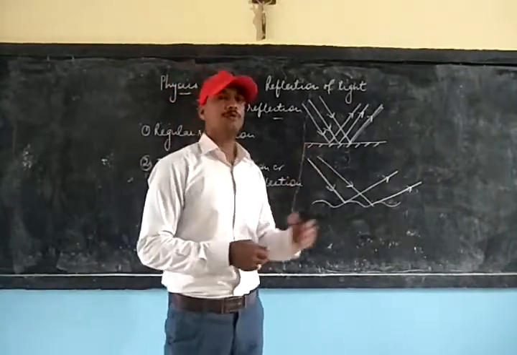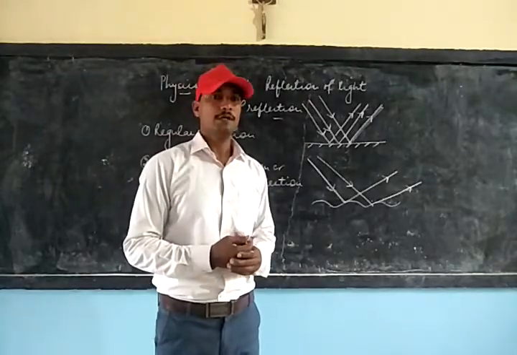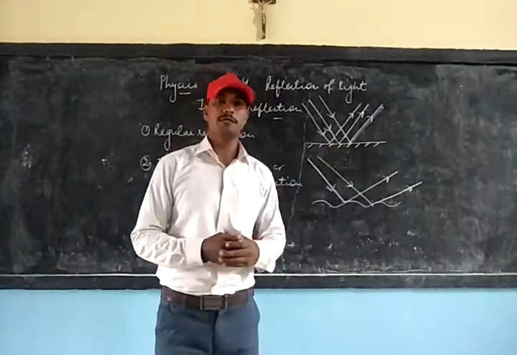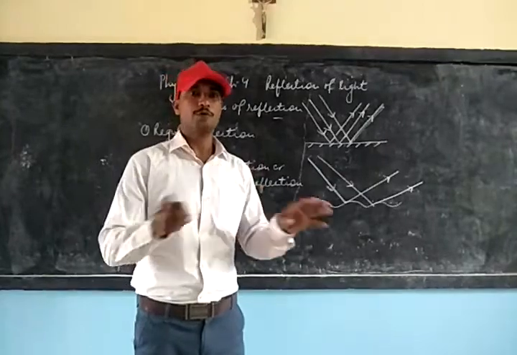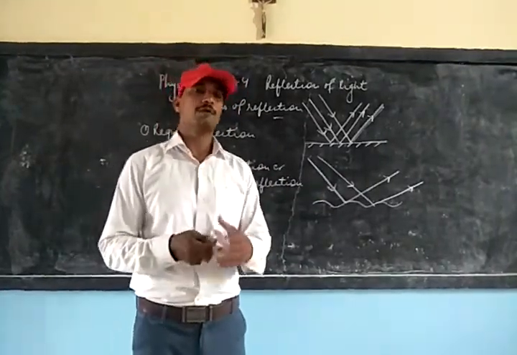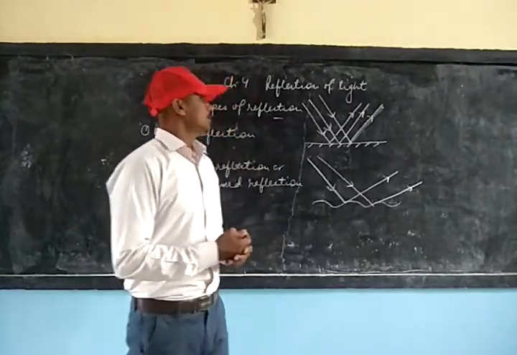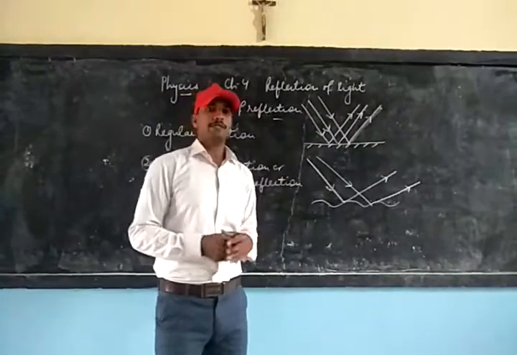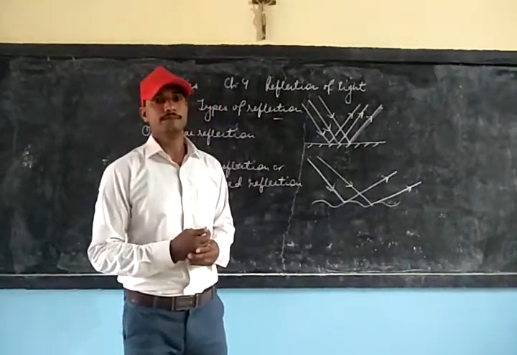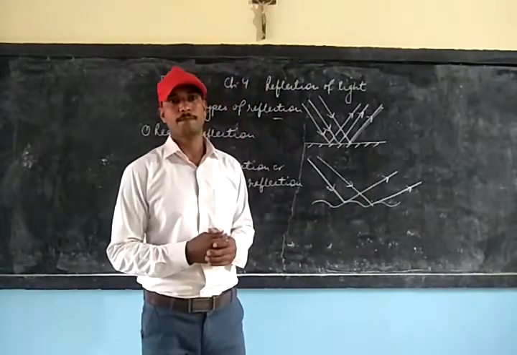So we can have a few differences between regular and irregular reflection. In regular reflection, the reflection takes place from a smooth surface, whereas irregular reflection takes place from a rough surface. Second, regular reflection gives a clear image, whereas irregular reflection does not form a clear image.